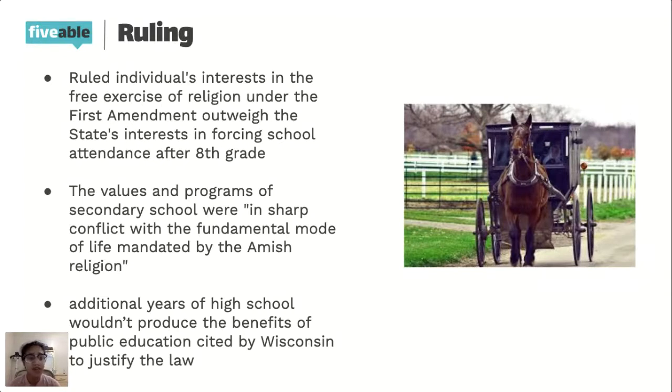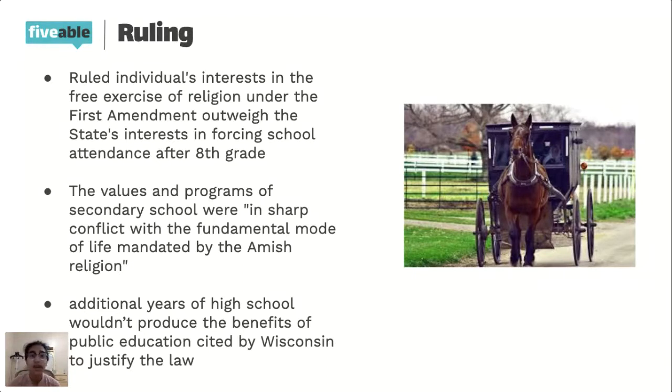And so the Supreme Court ruled that the reason why the Amish children didn't have to go was because of the fact that they were allowed to practice their religion how they wished, but then also because the values and programs of secondary school were in conflict with the life mandated by the Amish religion, right? So it really did conflict with how they were told to practice their religion.